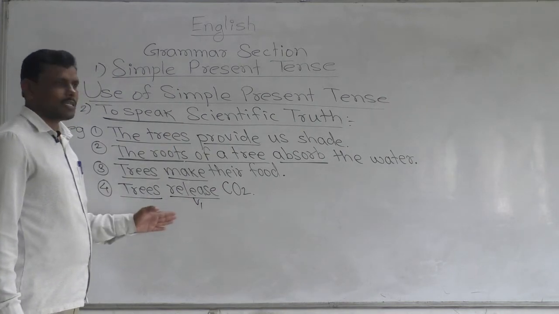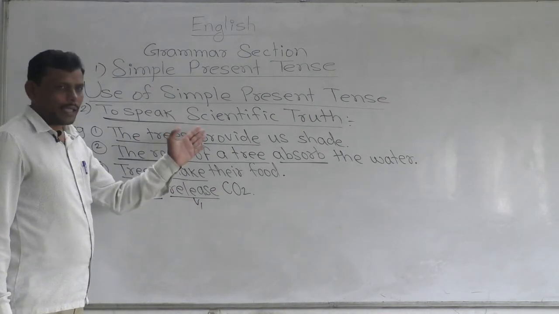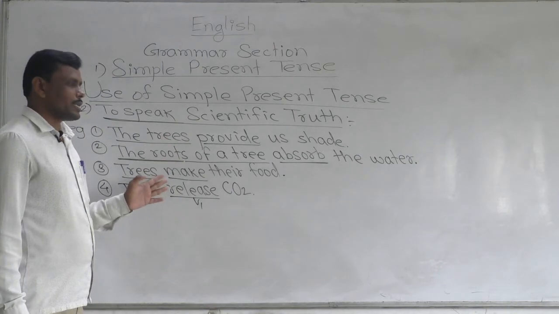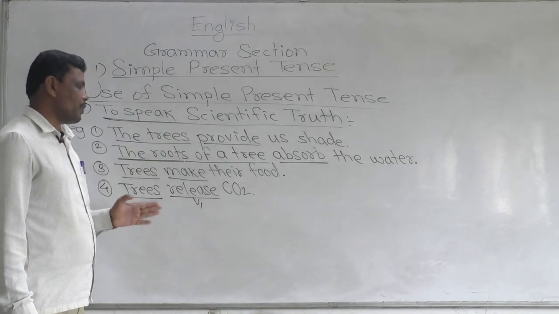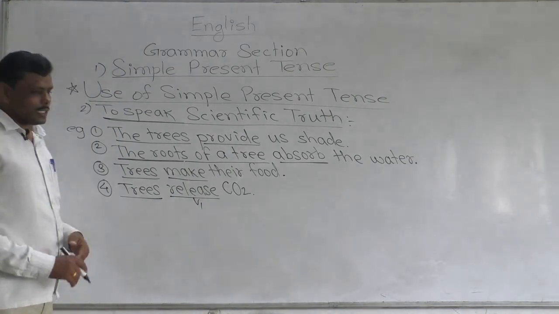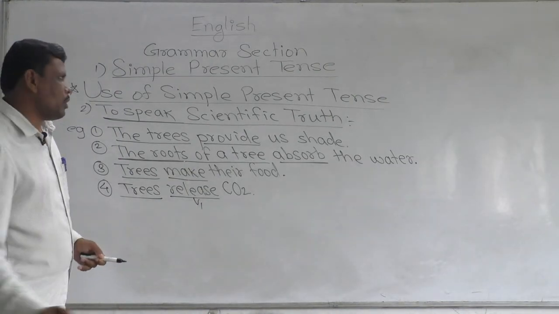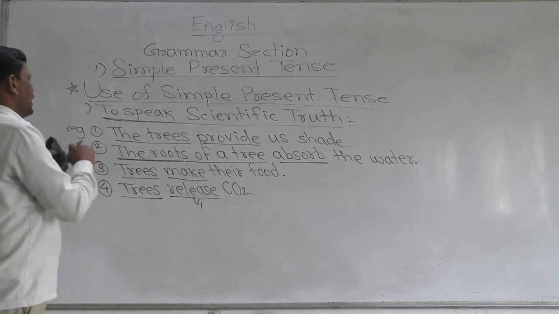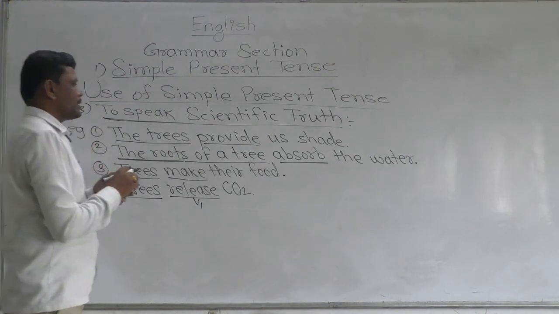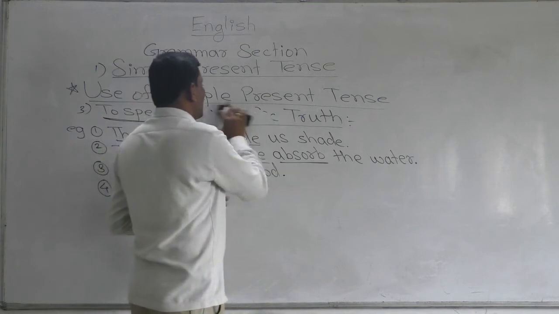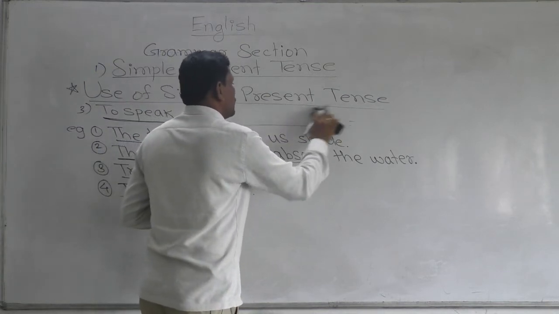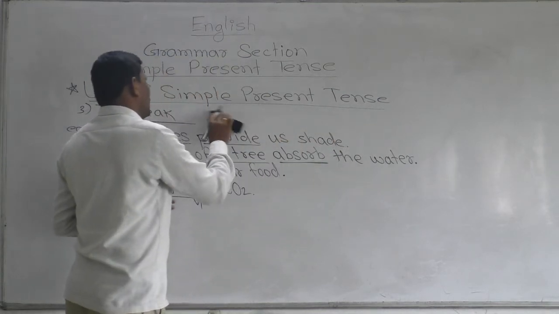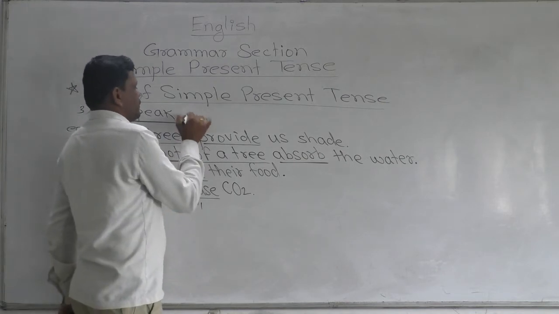These are the things that are proved by science. So these are the things that are called scientific truth. Right? The next use of simple present tense. What is the next use of simple present tense? To speak mathematical truth. The things that are given in maths.